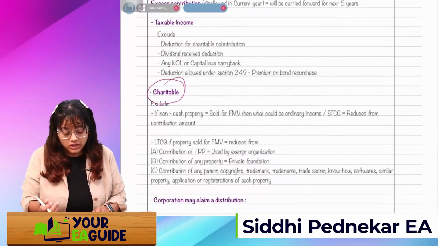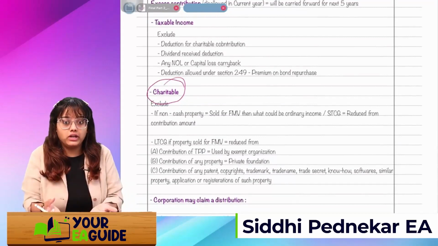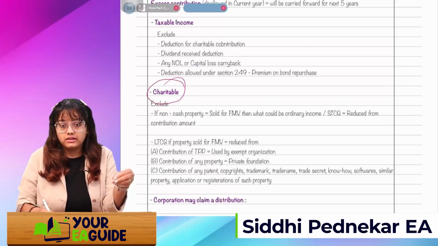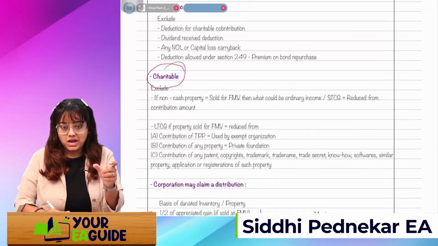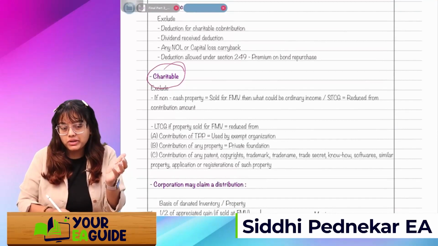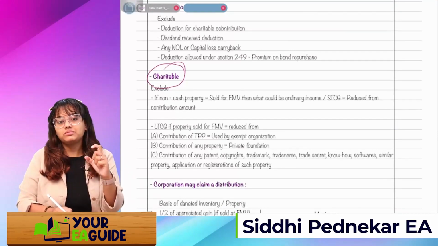We just have to see that if instead of donating it, we sold it in the market, then what will be the income? Like what will be the STCG or maybe ordinary income? Whatever is the amount that we are going to incur if we sold it in the market, that amount will be reduced from the charitable contribution amount.